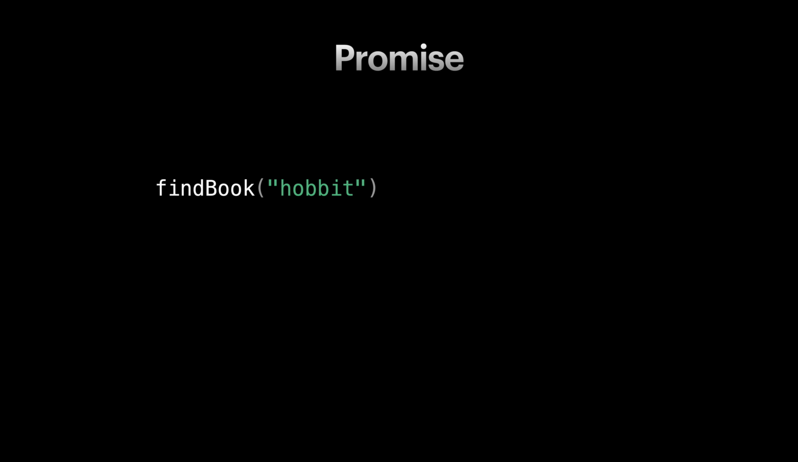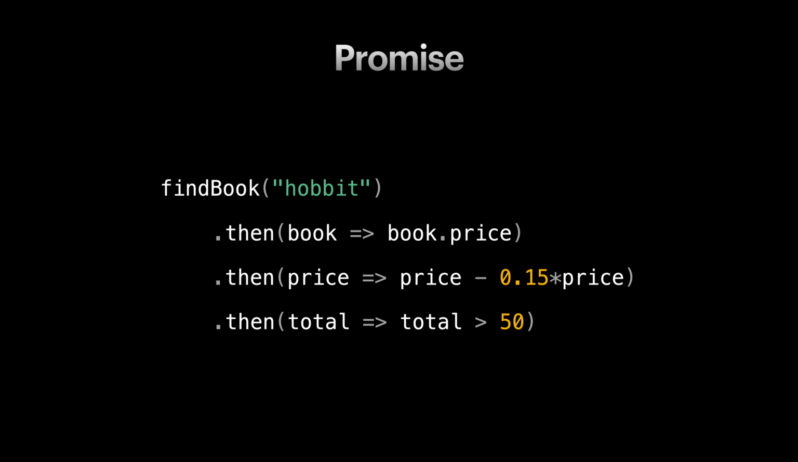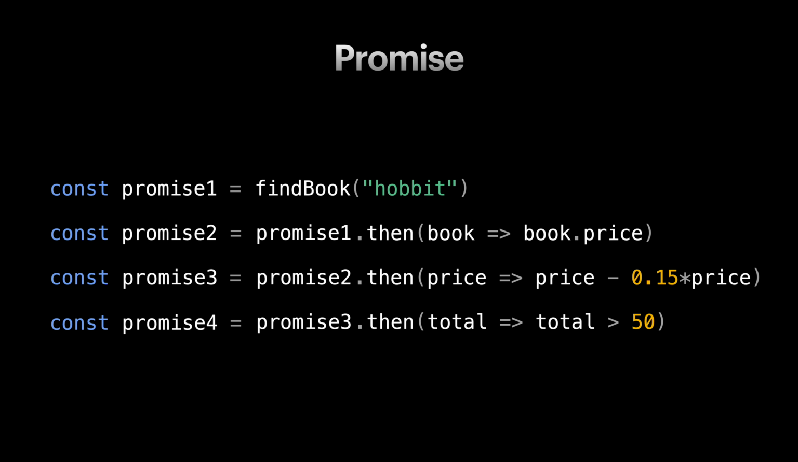What we are really interested in is, will we get free shipping if we buy this book? We know in order to get free shipping, the total price after our 15% discount should be above $50. So in order to find that out, we extract the price, then we apply our 15% discount, and finally we check to see if the total price is above $50. Let's expand this and keep track of the promise objects at each step.